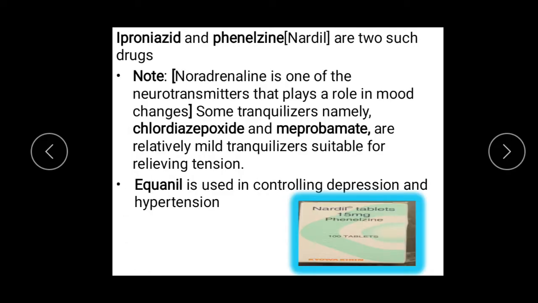We have a few more examples of tranquilizers. We have iproniazid, chlordiazepoxide, meprobamate, Equanil. All these are tranquilizers. I am repeating the names again: iproniazid, chlordiazepoxide, meprobamate, Equanil. All these are tranquilizers.